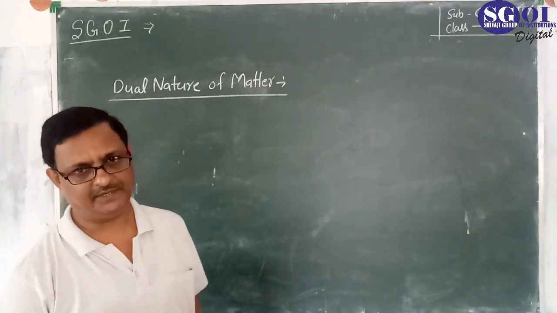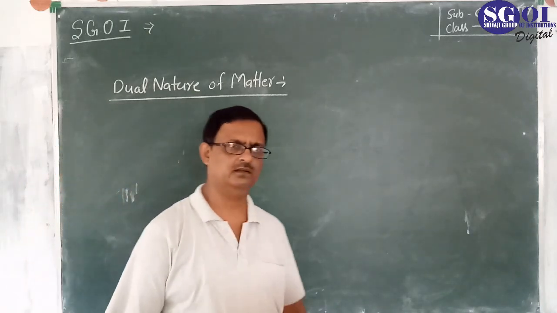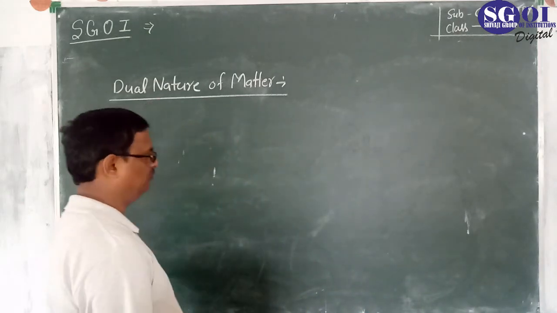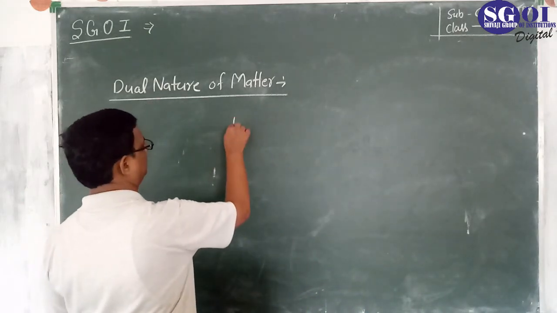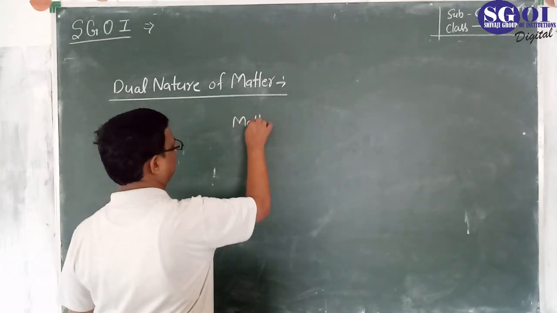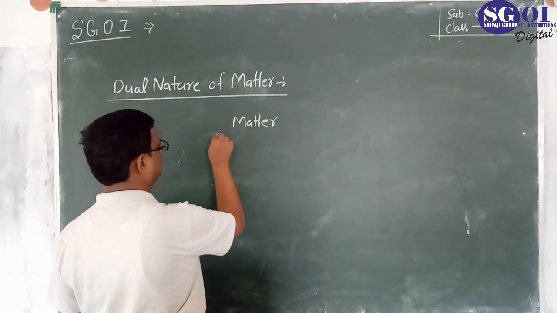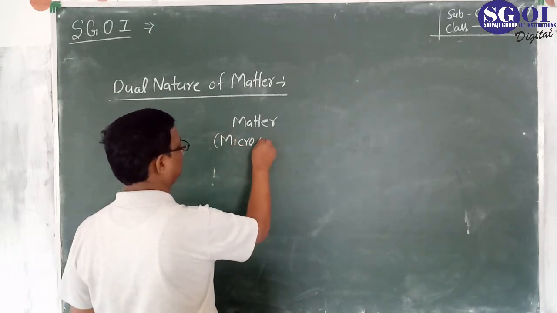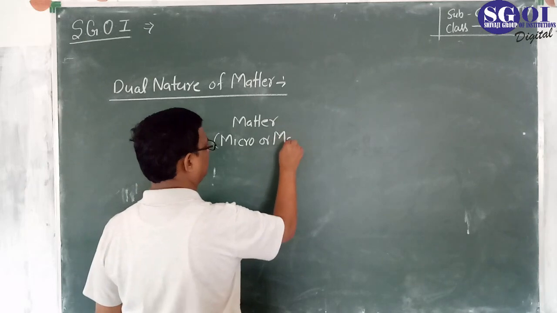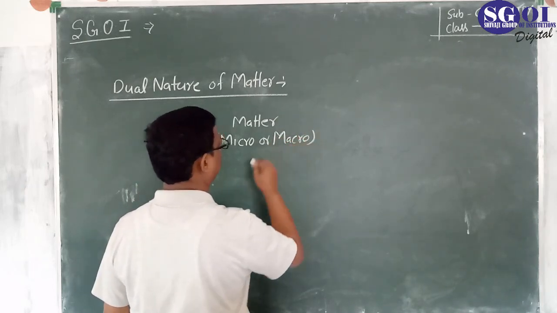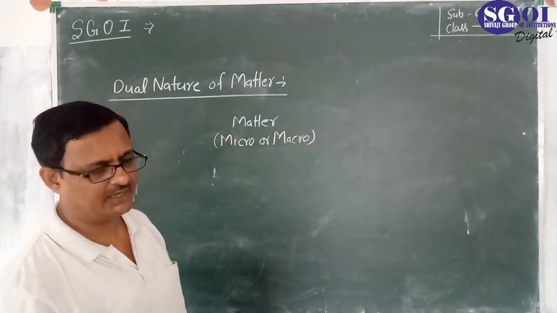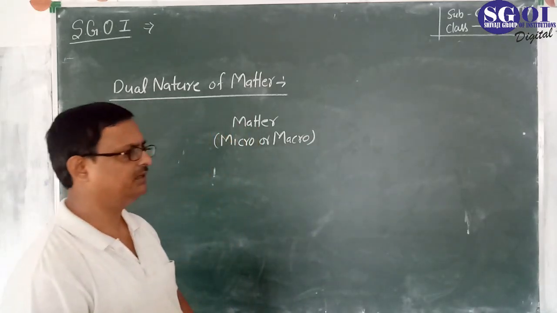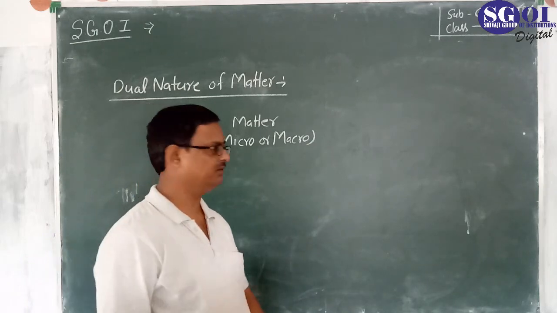All types of material objects, micro as well as macro. Matter, that is micro or macro. All types of material objects, micro as well as macro, have double character.